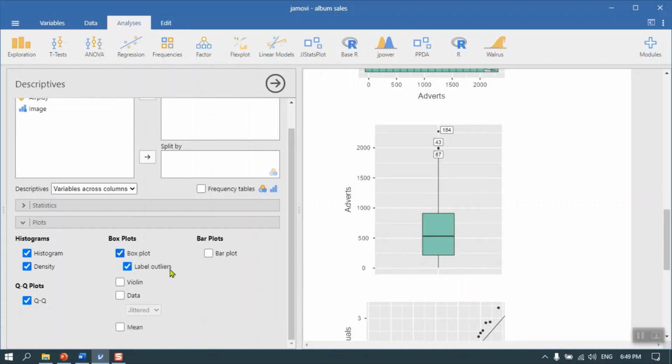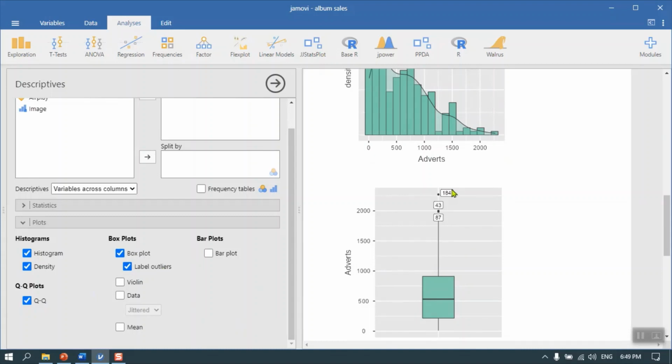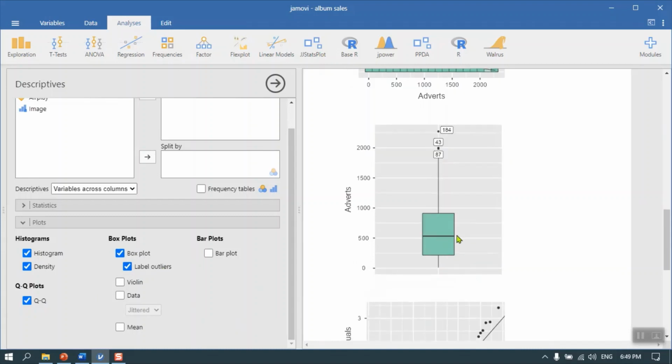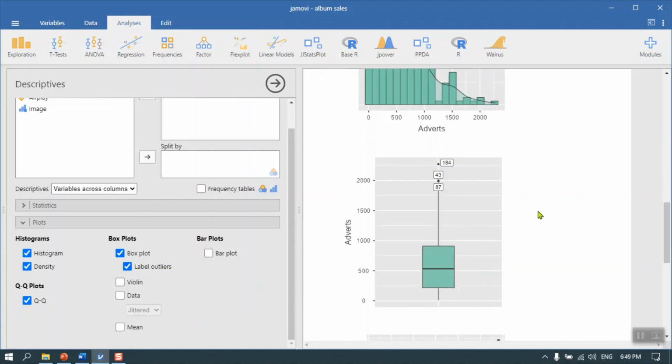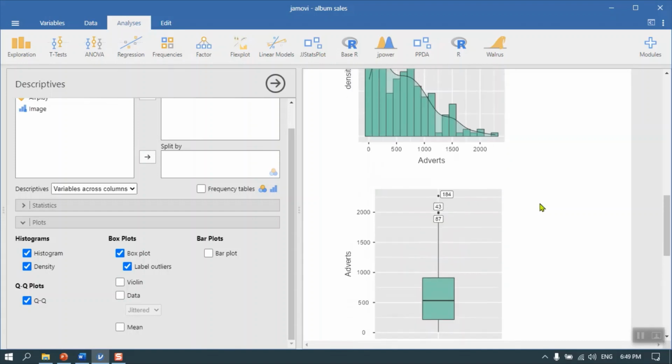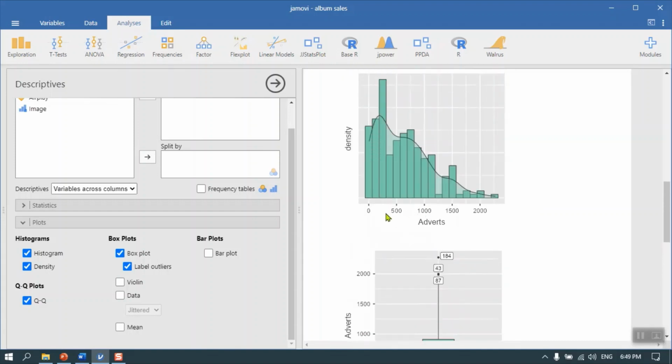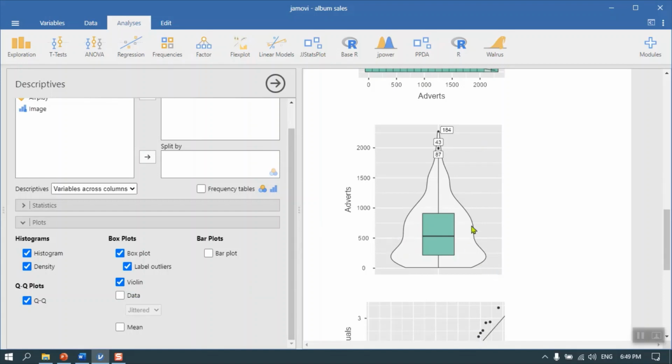We actually are going to ask to label the outliers. We can see those outlier points. It's quite skewed. Most of it is, if you see, in this range here, right, as we see it in that area. We can also do, right, you can see it's nice.